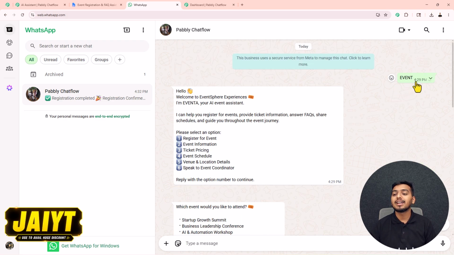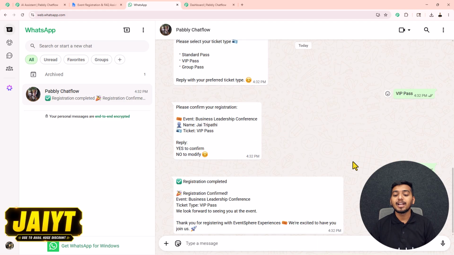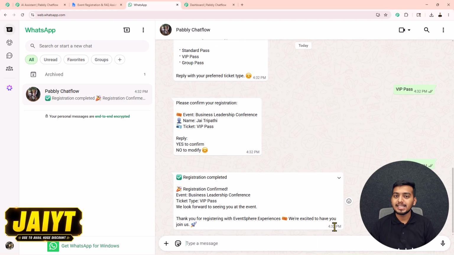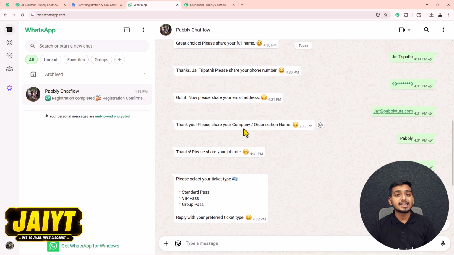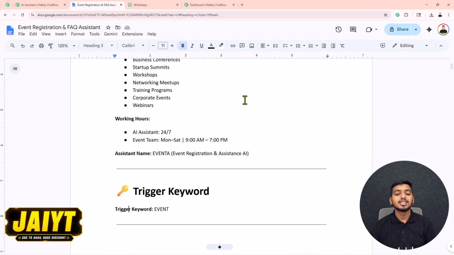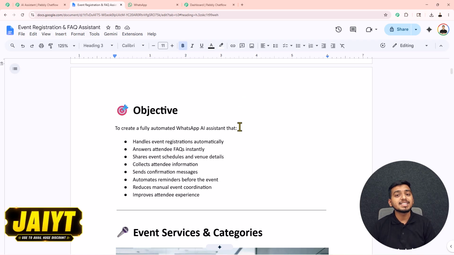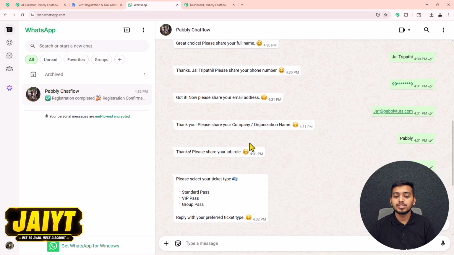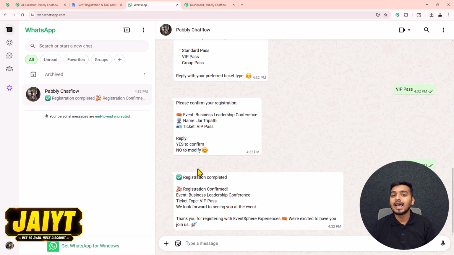You can see I have started the conversation at 4:29 and at 4:32 I received my message for confirmation of this event. This means that within just 3 minutes I could register for an event inside my WhatsApp account itself, and all of the details that my AI assistant has shared or asked with me are based on this knowledge base that I've added here. This is the knowledge base where I've provided every single detail about the business events that I wanted to host, and based on the knowledge base, my AI assistant asked me all of these following questions, and here it has also successfully helped me register for this event inside my WhatsApp account itself.